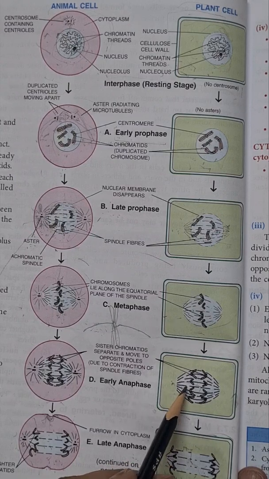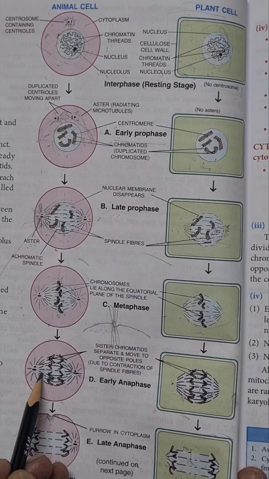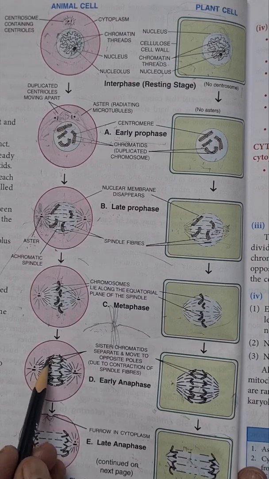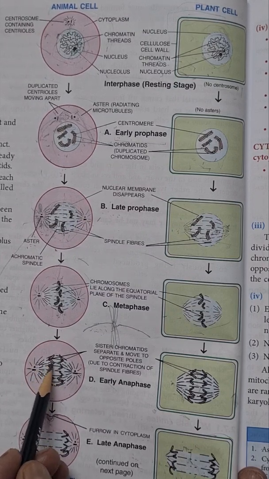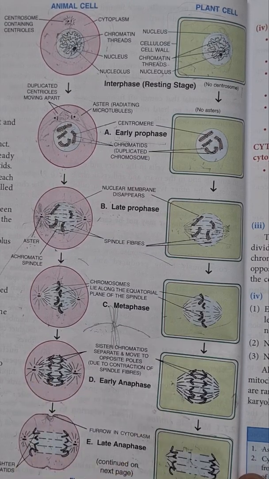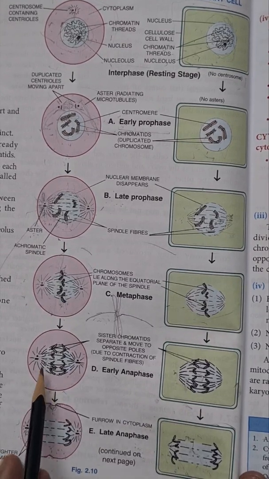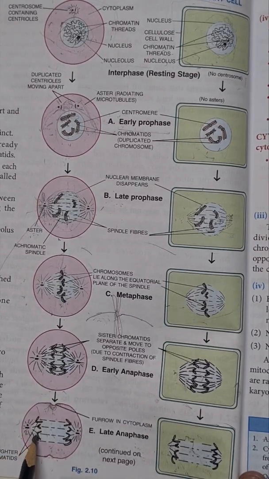Now spindle fibers keep on contracting, due to which the separated chromatids also start moving apart from each other towards the opposite poles of the cell, again the imaginary poles of the cell. Till the end, these chromatids have reached the poles of the cell.